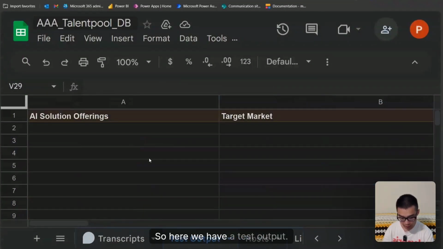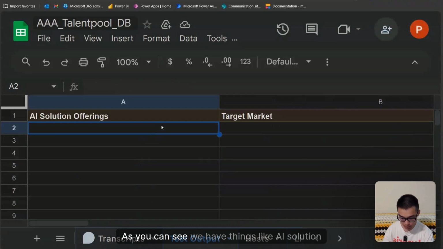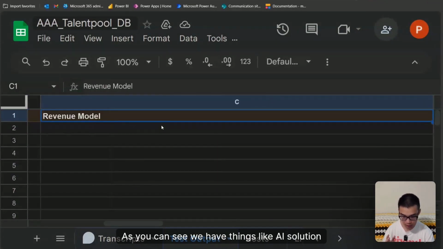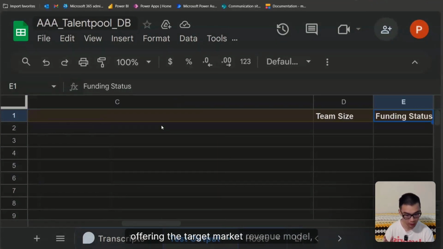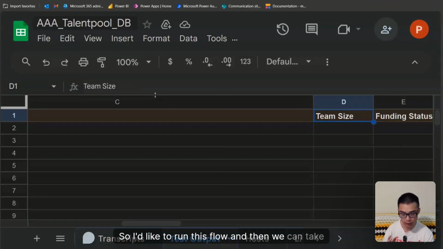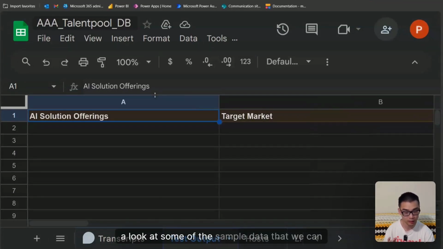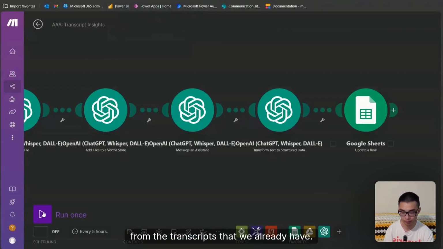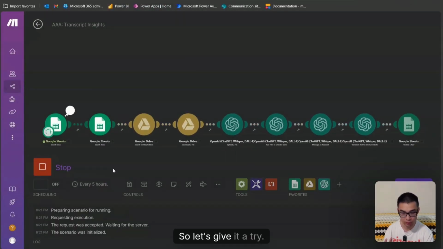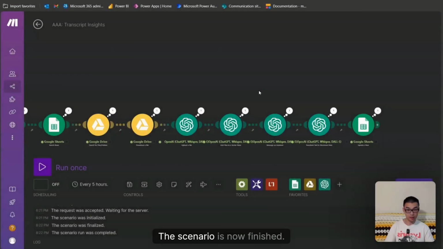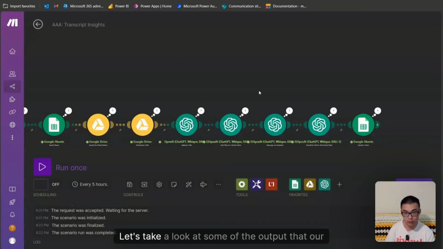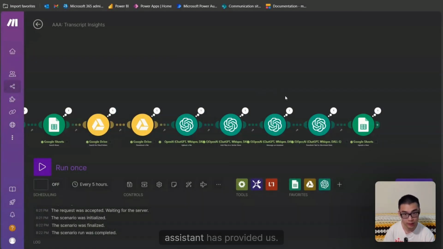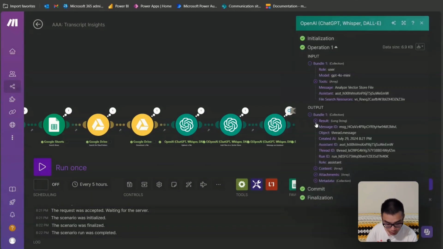So here we have a test output. As you can see, we have things like AI solution offering, the target market, revenue model, team size, etc., etc. So I'd like to run this flow, and then we can take a look at some of the sample data that we can gather from the transcripts that we already have. So let's give it a try. The scenario is now finished. Let's take a look at some of the output that our assistant has provided us.